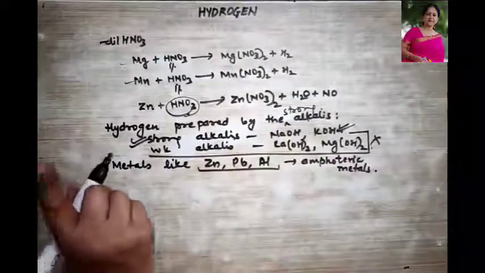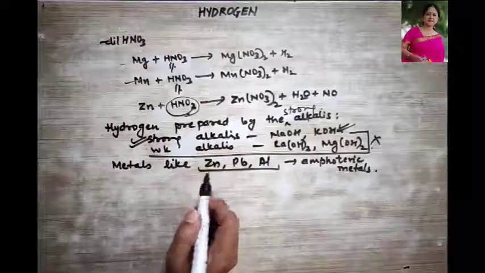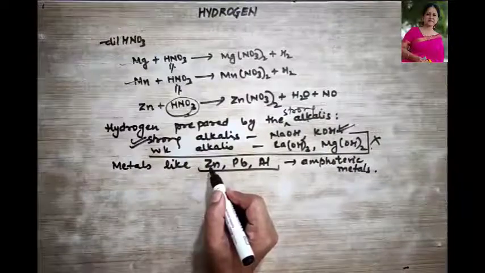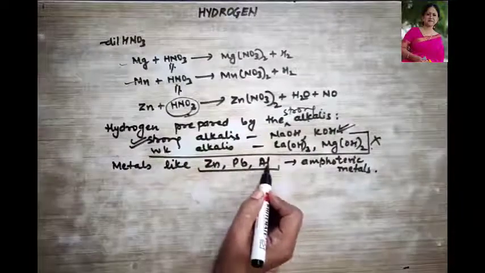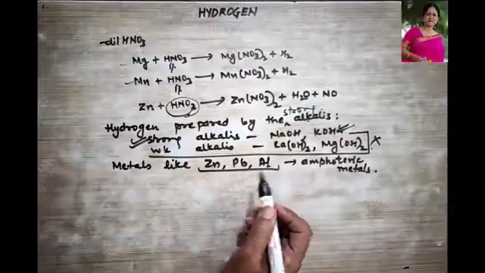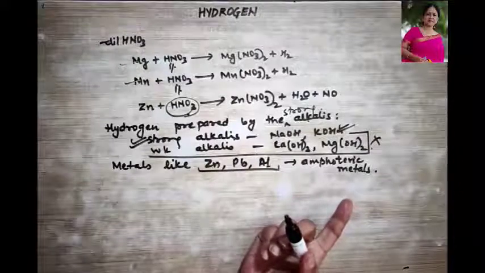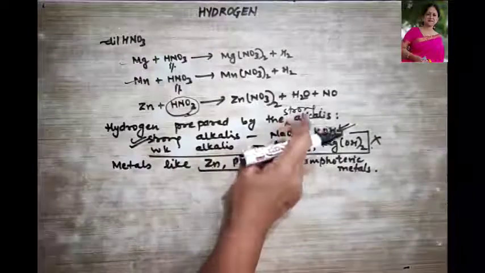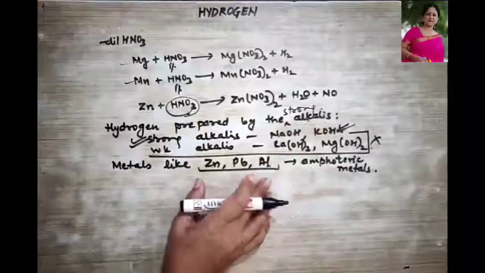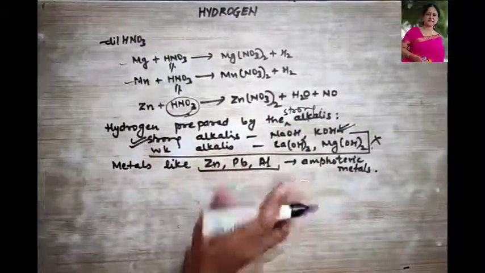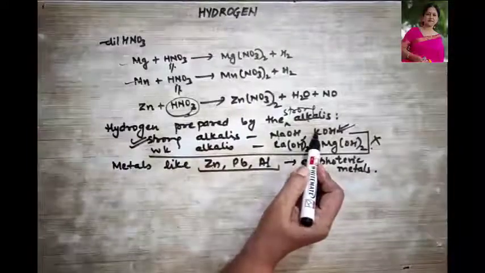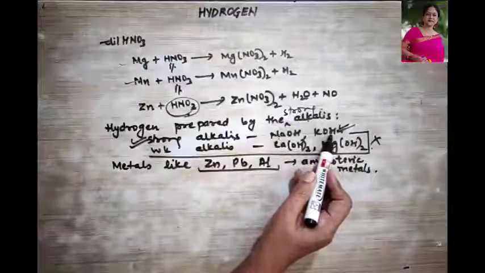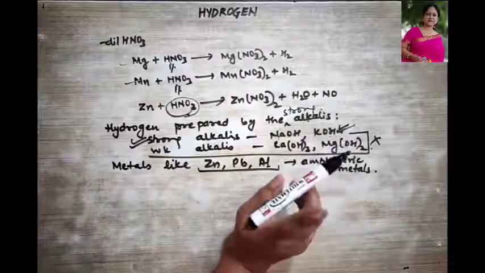Now if you remember, in the previous part of this video, I had shown you how zinc, lead and aluminium were easily reacting with the acids. And here now they are going to also react with the alkalis. Whereas all other elements like your sodium, potassium, they only react with the acids but they do not react with the alkalis. Clear? Do remember that.